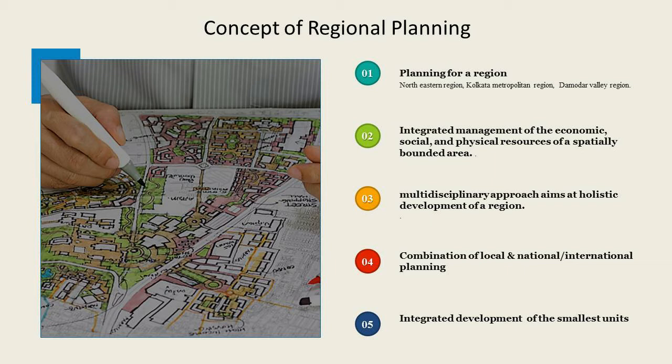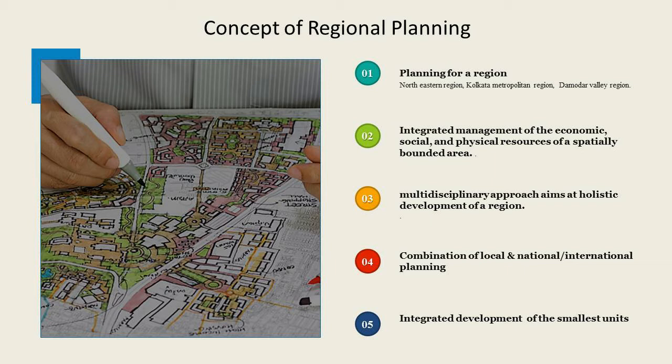And when we plan, it must be a multidisciplinary approach, because when you are doing an integrated planning, it has to be a multidisciplinary approach. And when we do a multidisciplinary approach, what we seek to do is to develop the various smallest regions also.